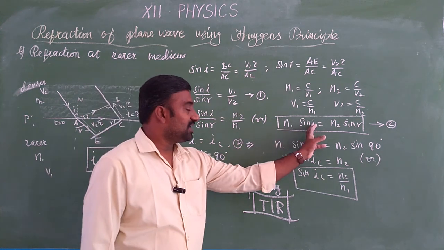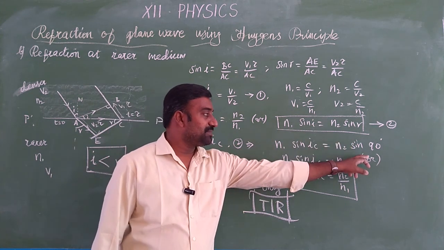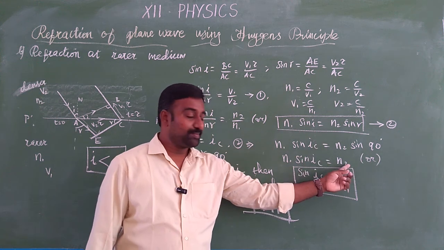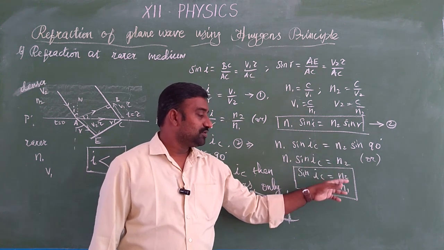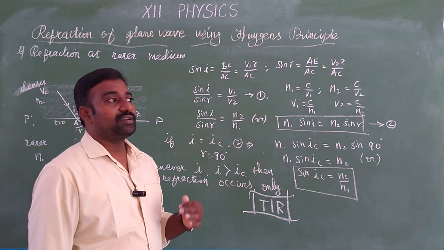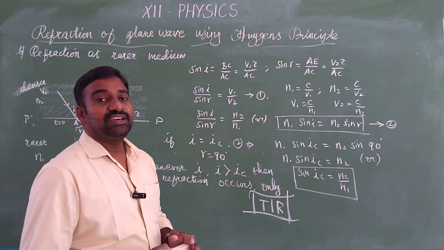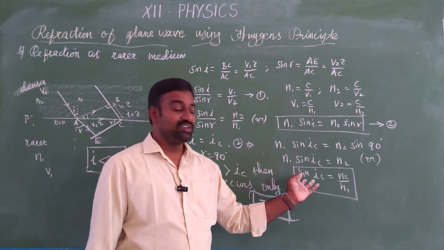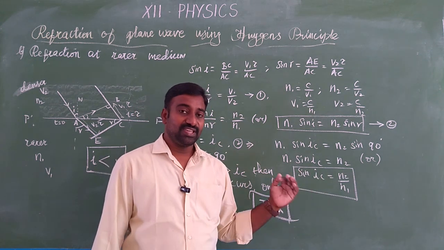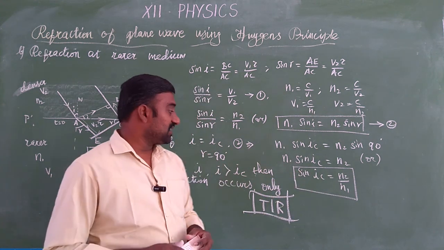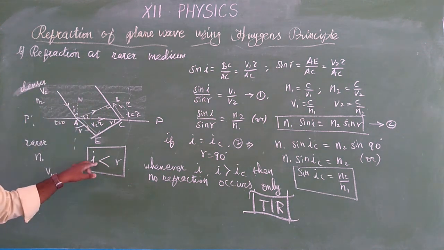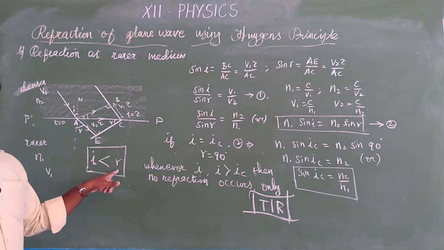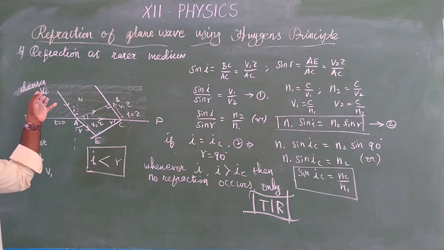So what can we do with this equation? I becomes IC, then R becomes 90, sin 90 is 1. So sin IC is equal to N2 by N1. So this is what we already know: the relation between critical angle and refractive index. That is this. So here, instead of refraction, what has happened is total internal reflection. Understood? So for these conditions, the angle of incidence should be less than the angle of refraction, because light is traveling from the denser medium to the rarer medium.